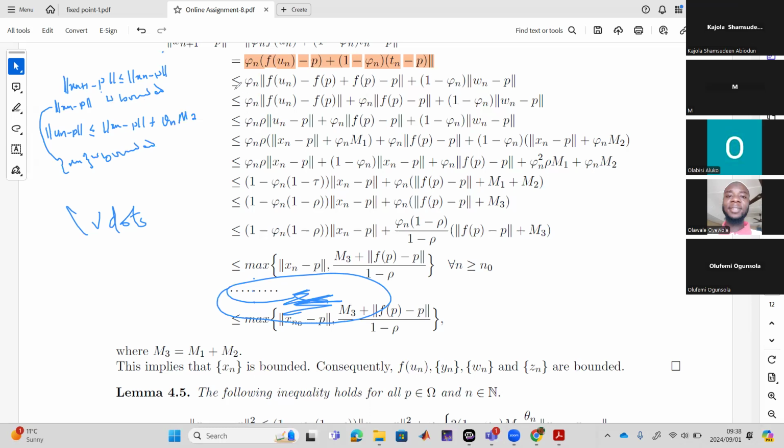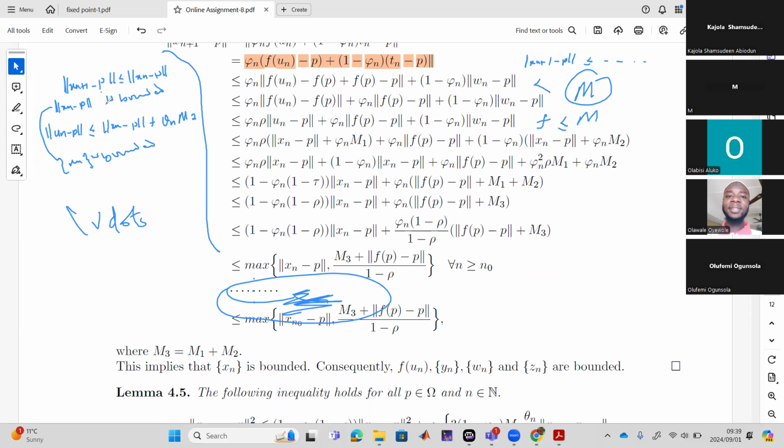What we need to show is that Xn plus 1 minus p is less than something, since being bounded means there exists an m such that the norm is less than m. To show that Xn minus p is bounded, note that Xn is among the terms of the sequence Xn plus 1 minus p. So since Xn plus 1 minus p is bounded, we say Xn minus p is bounded.